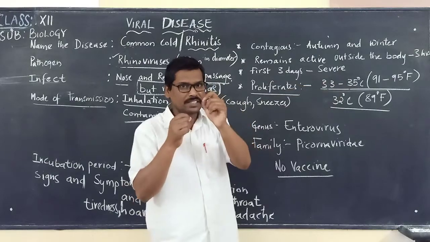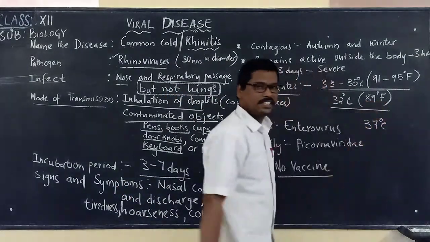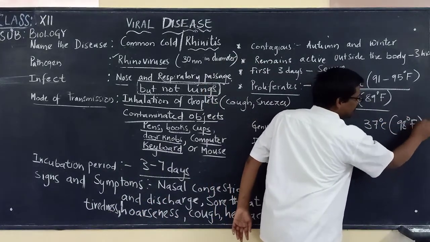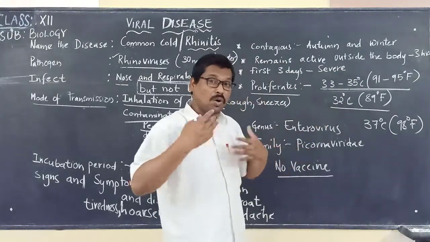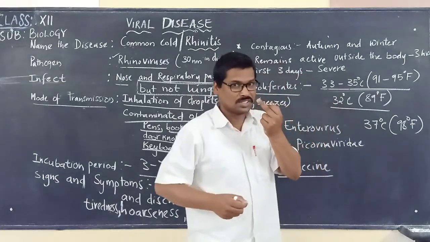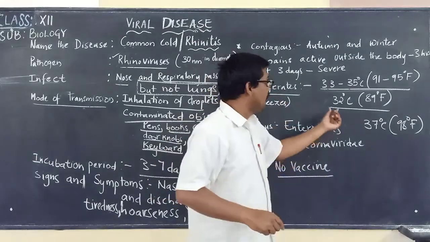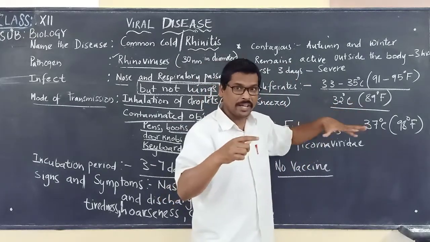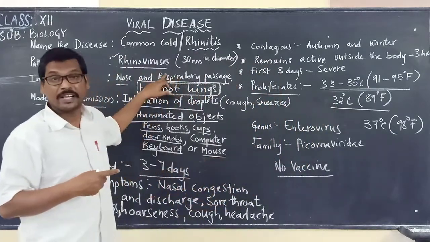Let me say like this, our body temperature is about what? 37 degrees Celsius we say, or otherwise we say 98 degrees Fahrenheit. But this particular virus will be showing more proliferation at 32 degrees Celsius, meaning our nose, which is in close contact with the environment, will be maintaining less temperature, maybe 32 degrees Celsius. So that's why it will be multiplying more, attacking the nose and the respiratory passage.